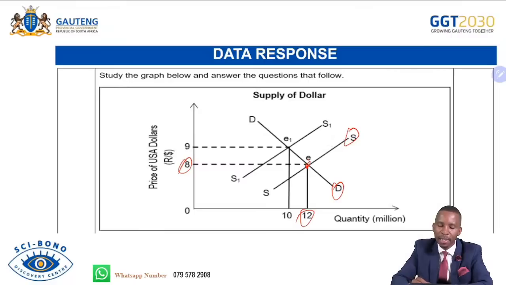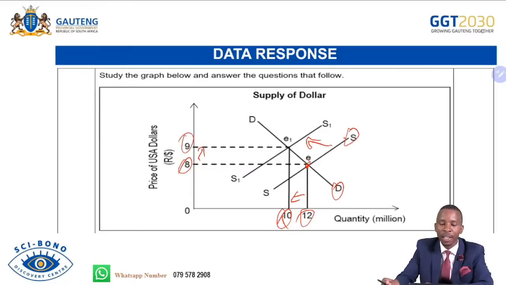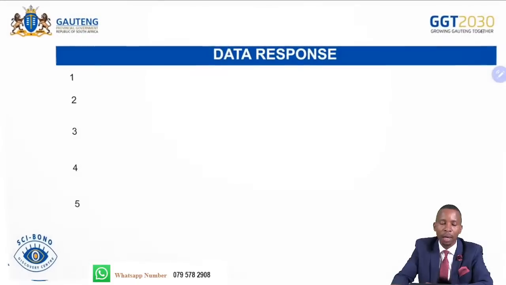And then the supply declines from S to S1. As the supply declines from S to S1, the quantity supplied goes to 10. And the value of rand depreciates. It goes straight to 9. We need to pay 9 rand to afford a single dollar now. In this case, let's go straight and see what we call our diagram.